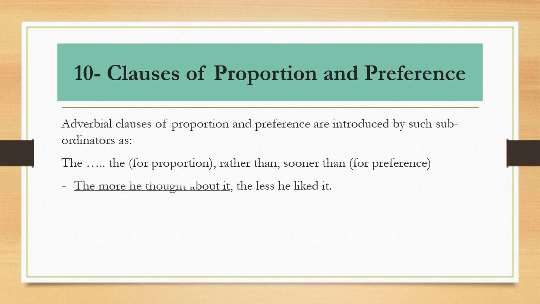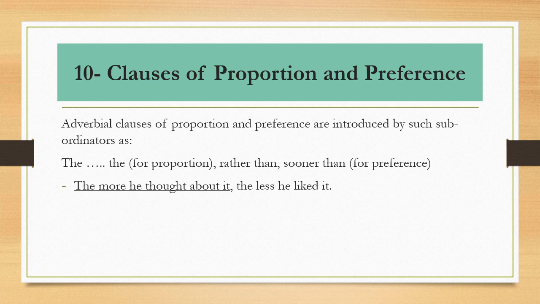Now let us see the examples. You can judge whether it is a proportion or a preference from the subordinator and from the meaning itself. The more he thought about it, the less he liked it. So the more he thought about it is the adverbial clause and it is a clause of proportion.